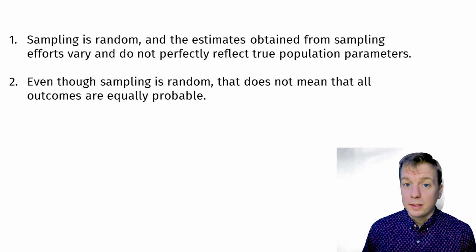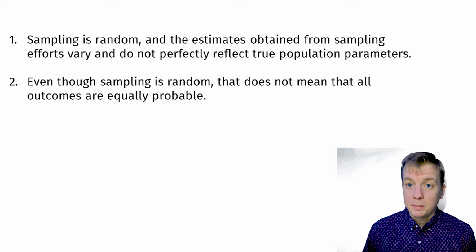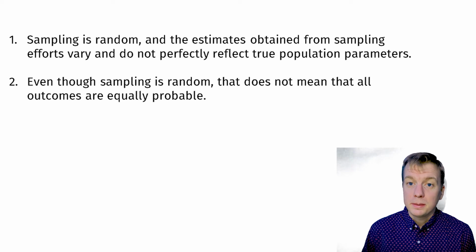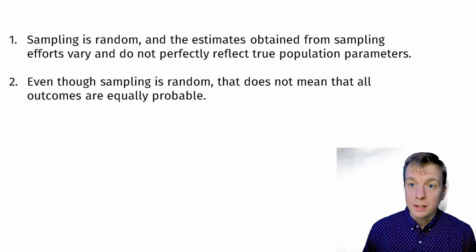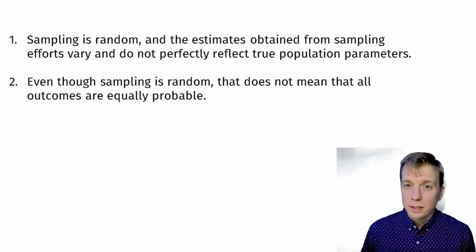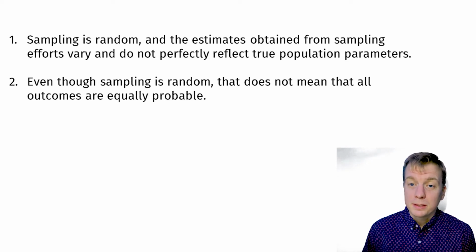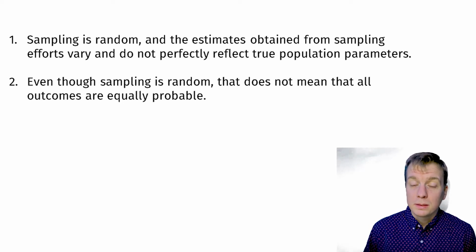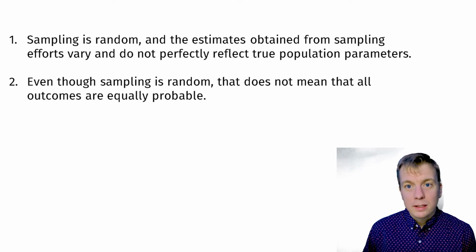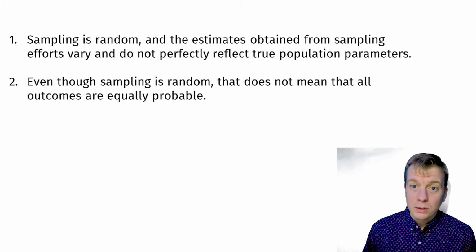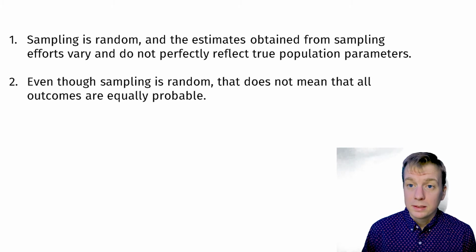There are two important things to remember about sampling. One, sampling is random, and the estimates obtained from sampling efforts vary and do not perfectly reflect true population parameters. Two, even though sampling is random, that does not mean that all the outcomes are equally probable. For example, we are more likely to collect gold diamonds because there are more gold diamonds in the population. And we will never collect large red diamonds because they are not present in this population.